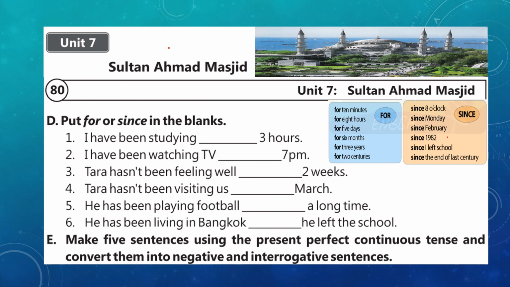Exercise C is: make 5 sentences using the present perfect continuous tense and convert them into negative and interrogative sentences. Again, such types of exercises you have been doing in class 6, remember? So you are going to do the same thing. First you are going to write 5 sentences and then you will convert them into negative and interrogative sentences.